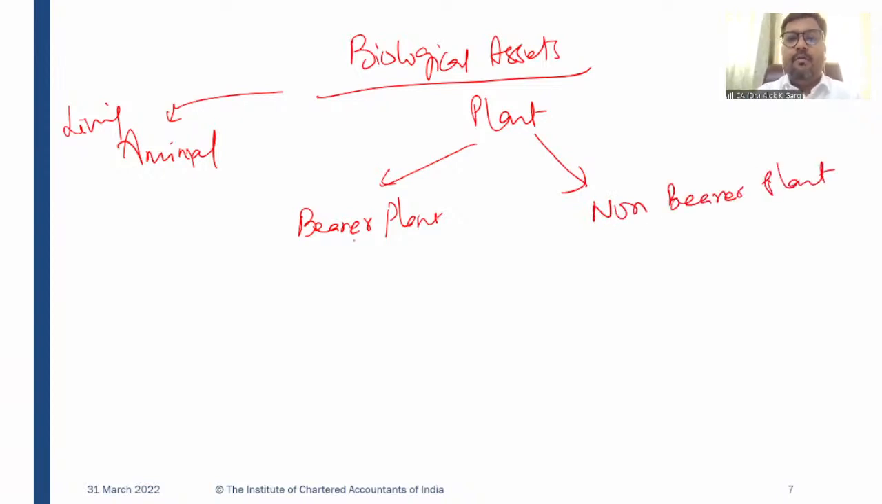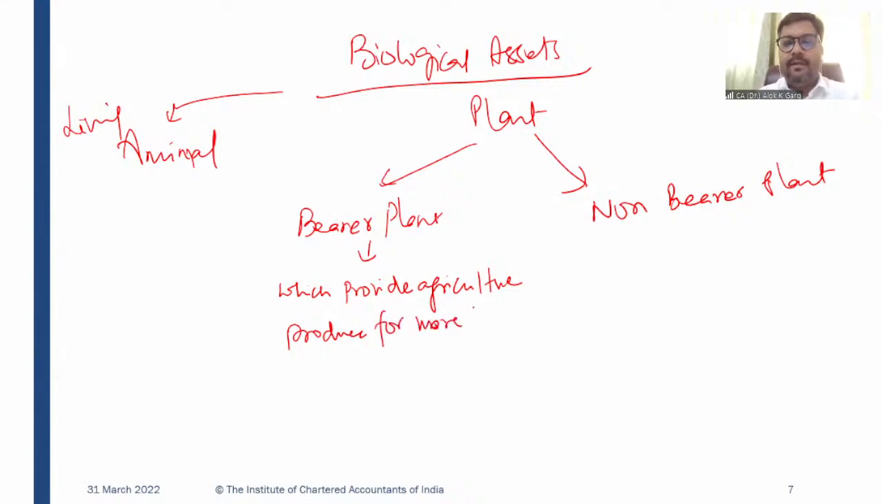What is meant by bearer plant? Bearer plants are those plants which provide agricultural produce for more than 1 year. Non-bearer plants provide agricultural produce within a year, less than a year. For example, these are like seasonal plants, within a year. So bearer plant has to be accounted for as per Ind AS 16.